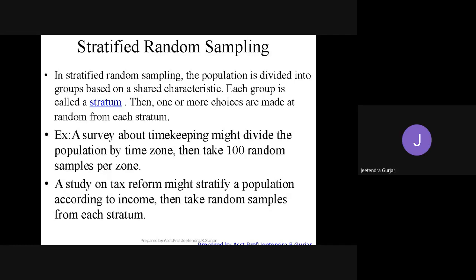Okay, the next example I have taken here: a study on tax reform might stratify a population according to income, then take random samples from each stratum. So what does this mean? Suppose all the students got a job, right? If all the students get at least a minimum of 5 lakhs per year, then how much tax are we going to implement there?